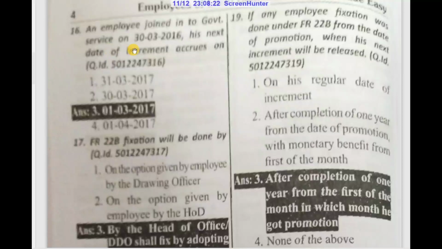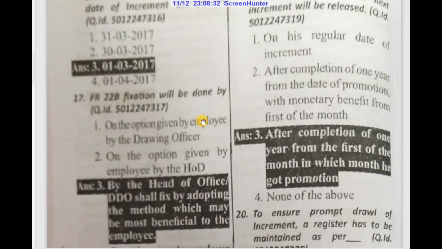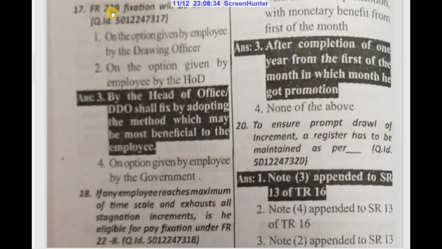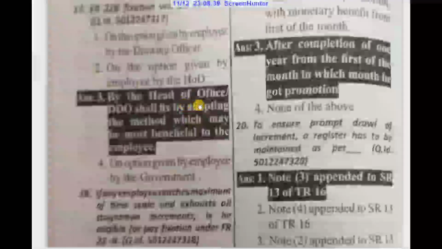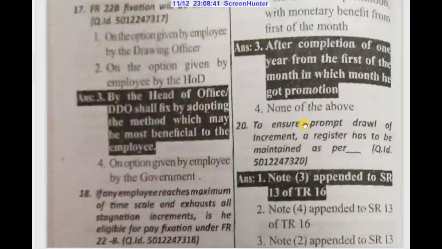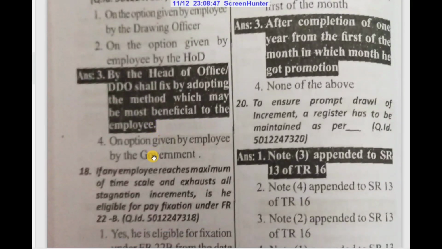An employee joined into government service on 30/3/2016. His next date of increment accrues on 1/3/2017. FR 22B fixation will be done by the head of office or DDO, who shall fix by adopting the method which may be most beneficial to the employee.